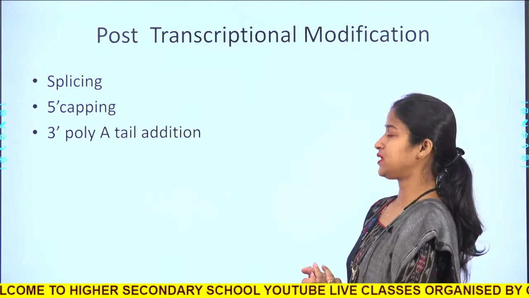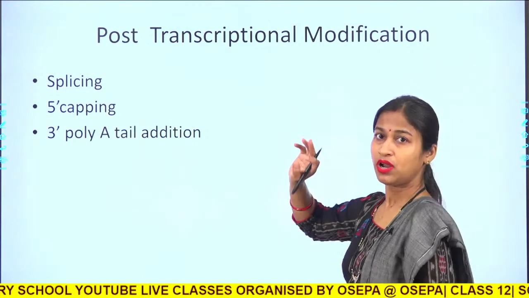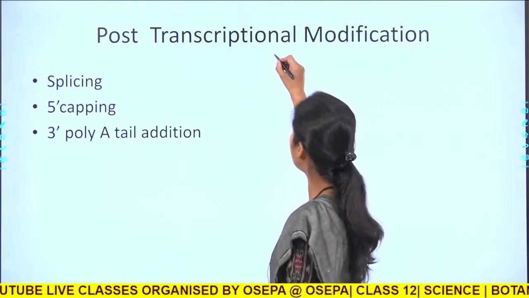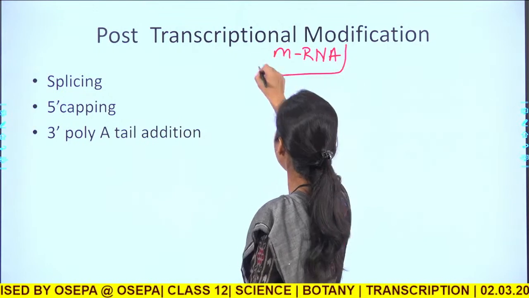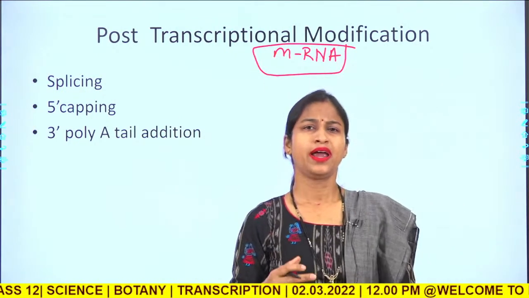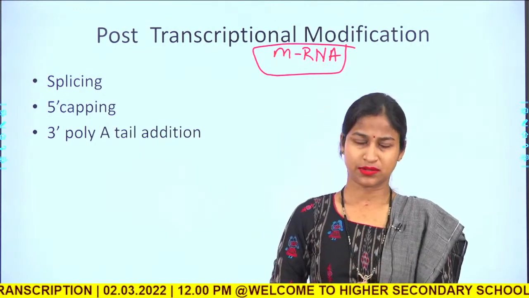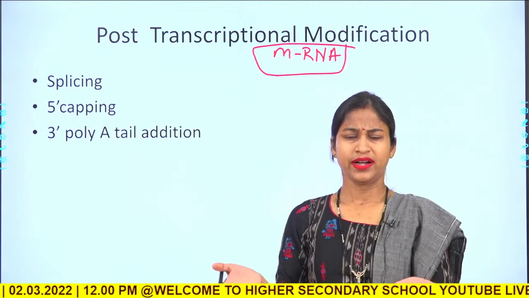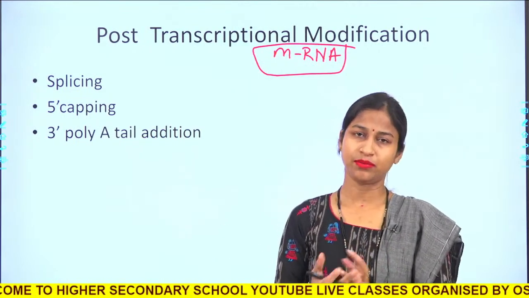Now, here we are focusing on the post transcriptional modification of mRNA. In case of prokaryotes, mRNA undergoes very little post transcriptional modification, or hardly any at all.